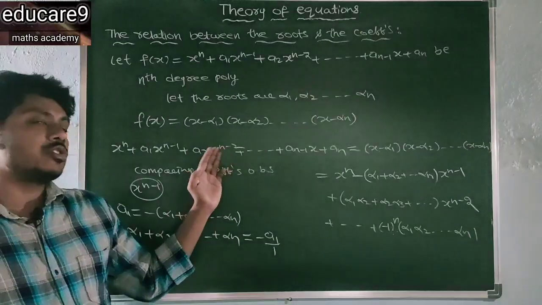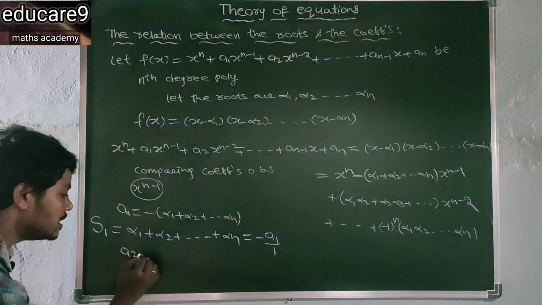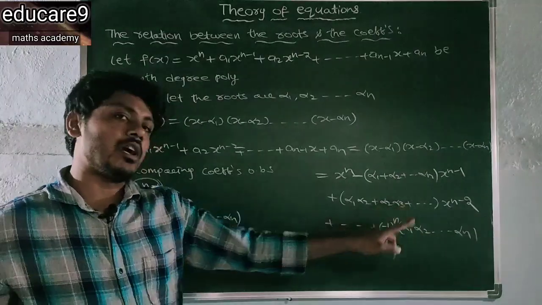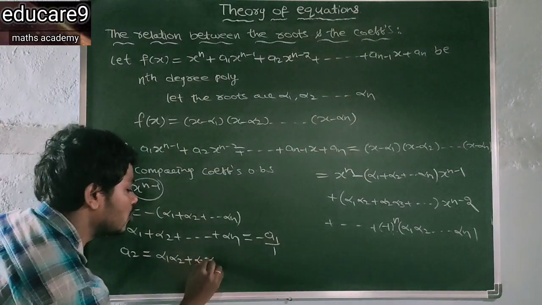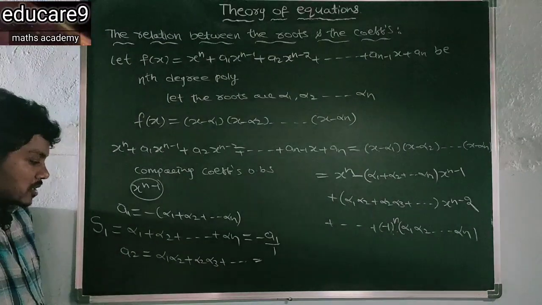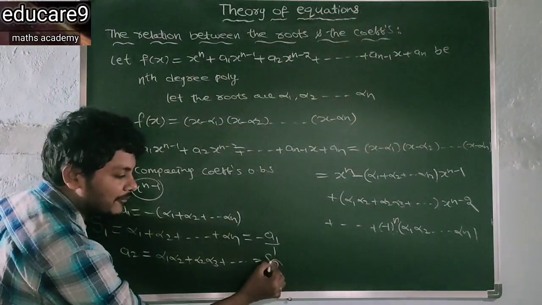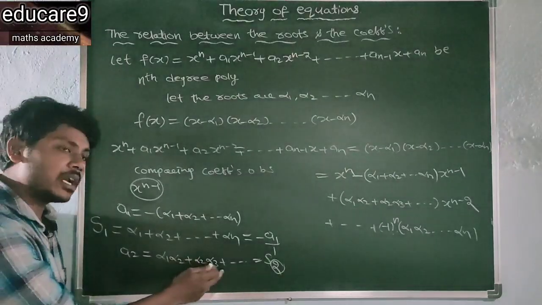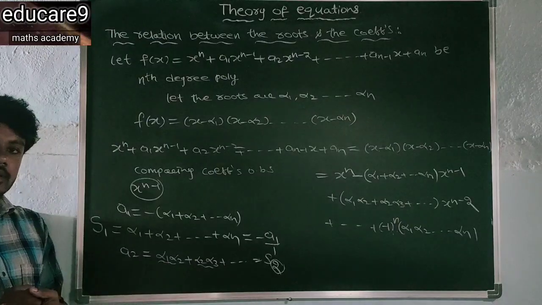And the coefficient of x to the power of n minus 2. So what is the coefficient of this? a2 is equal to alpha 1 alpha 2 plus alpha 2 alpha 3 and so on. This is a2, and it is denoted by S2. Here the suffix is 2, so that's why we take the sum of products of two roots at a time. That is denoted by S2.